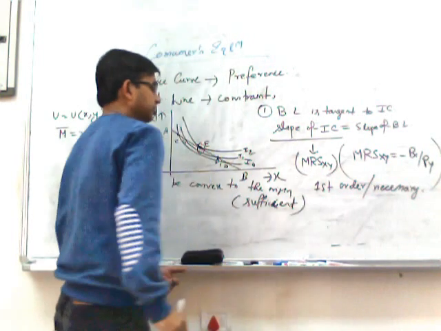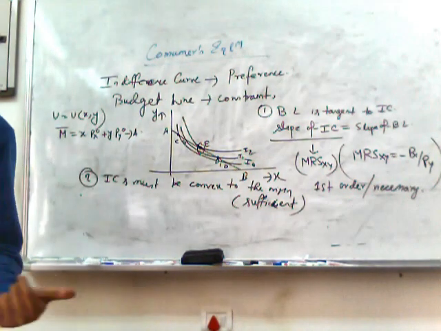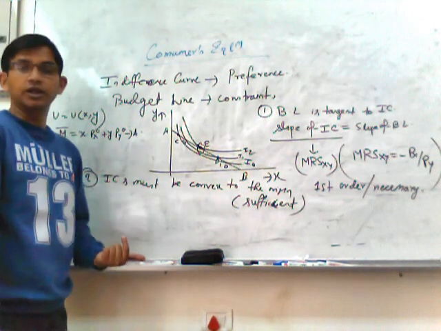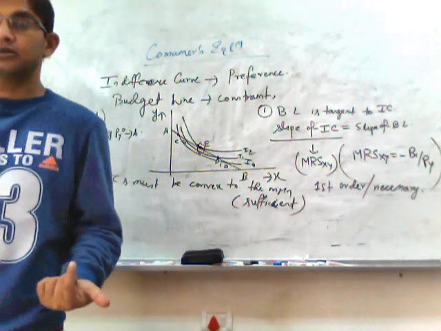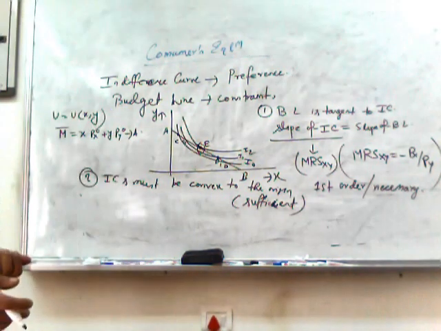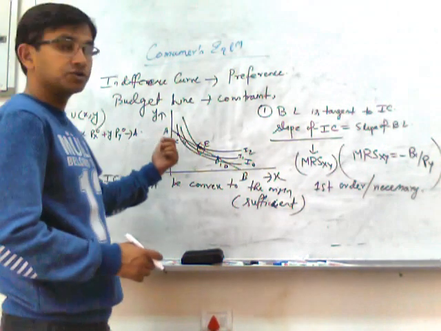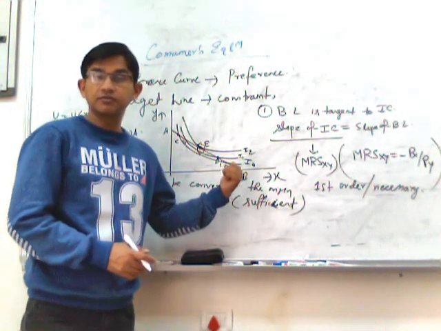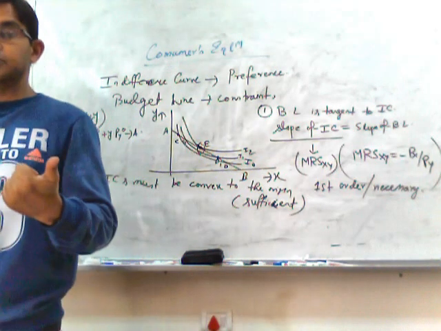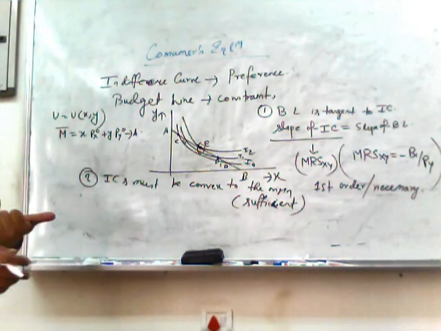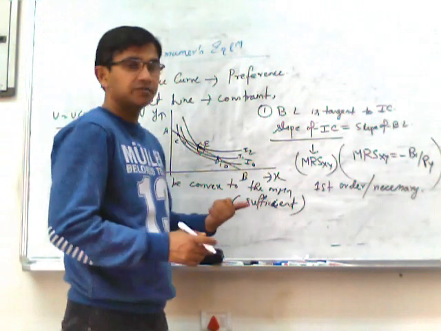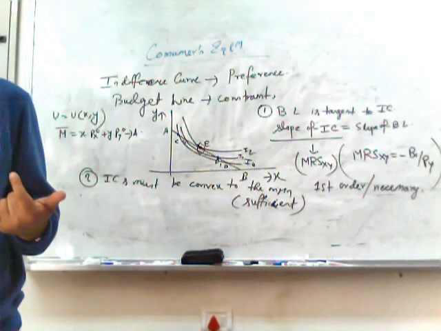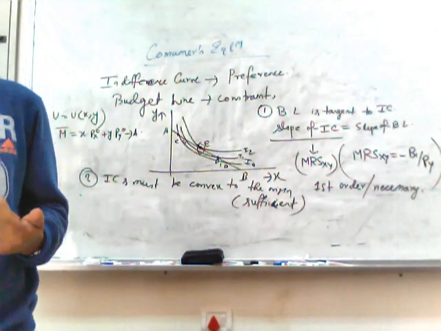Sufficient condition of equilibrium. If the indifference curve is not convex to the origin, at that time we will get a corner solution. The consumer will consume either of the two, because here the two commodities the consumer is consuming are goods. But if both are bad commodities, at that time the consumer will try to choose either of them. Or in case of concave indifference curves, we will get a corner solution, because the consumer will be willing to consume only one of the two commodities at a time.